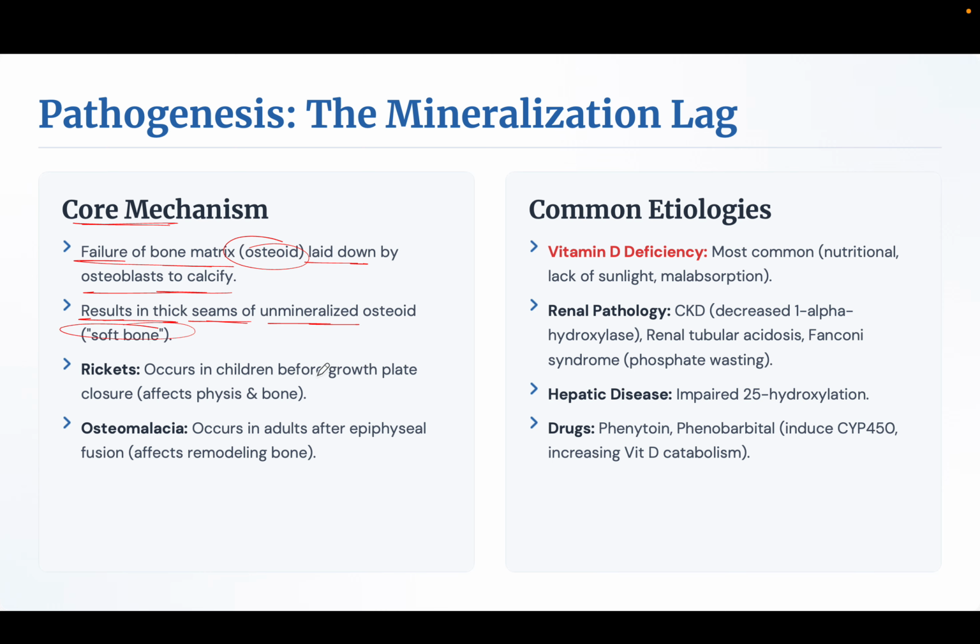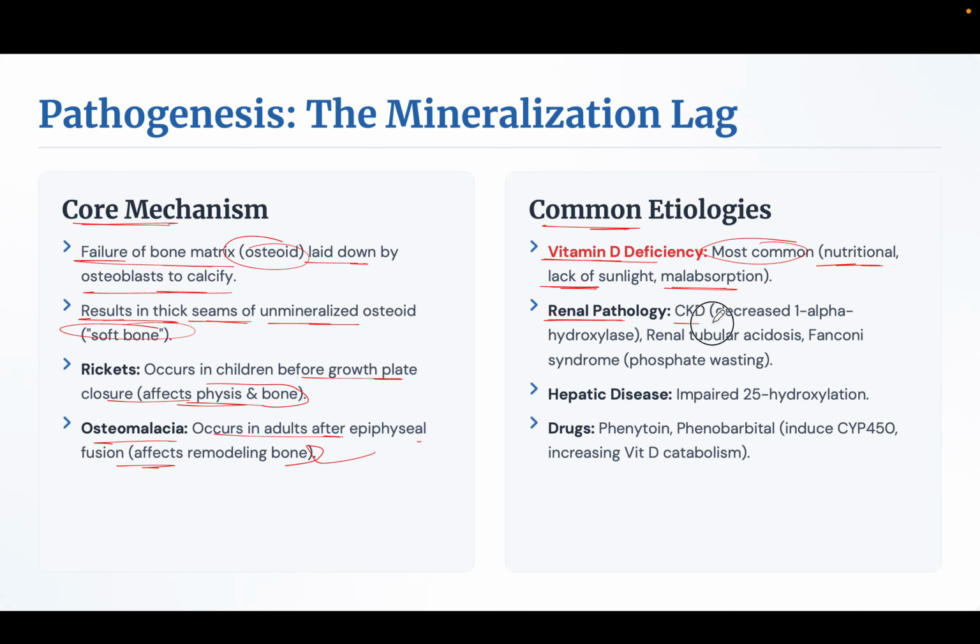Rickets occurs in children before growth plate closure and affects the physis and the bone. Osteomalacia occurs in adults after epiphyseal closure, affecting the remodeling bone. Common etiology: vitamin D deficiency, most common. It can be nutritional, lack of sunlight, or malabsorption.